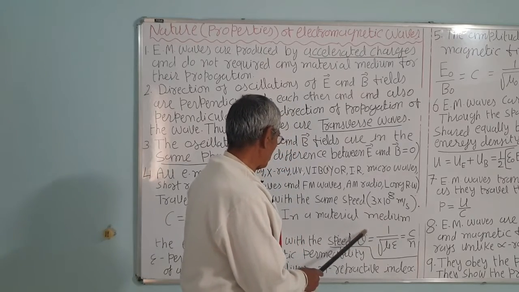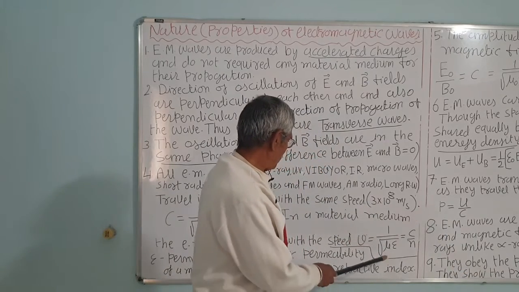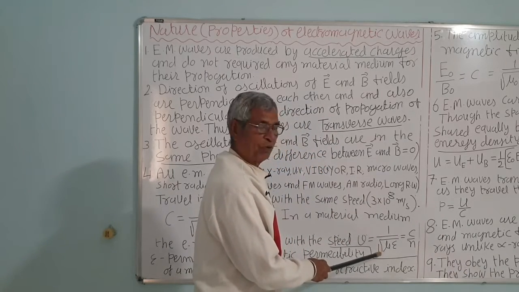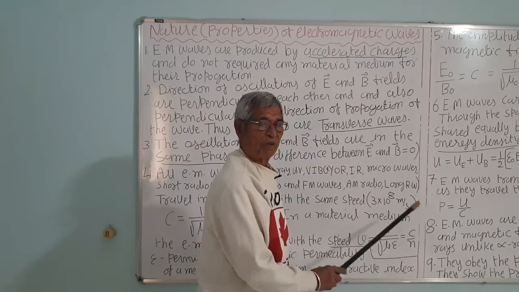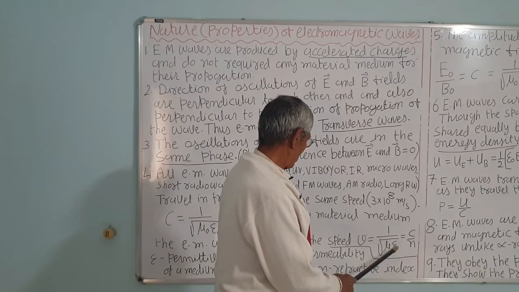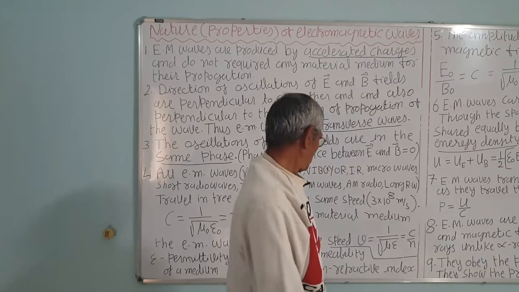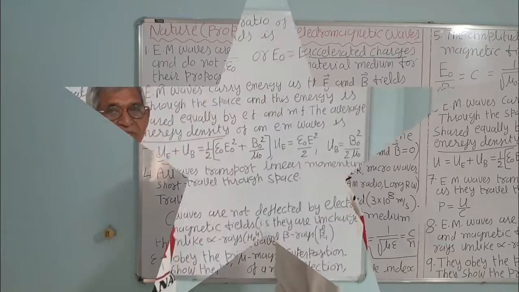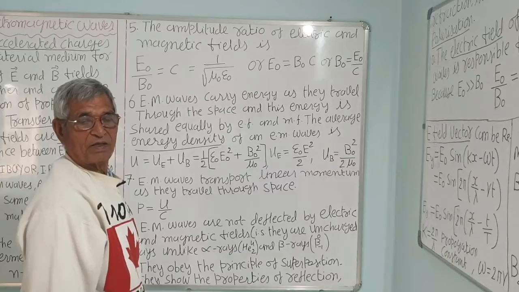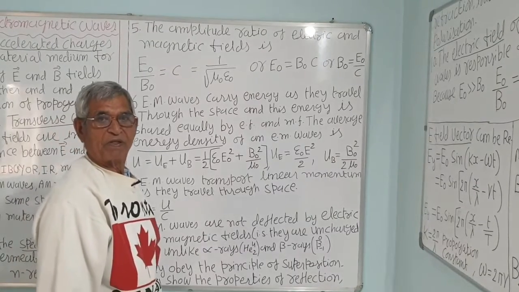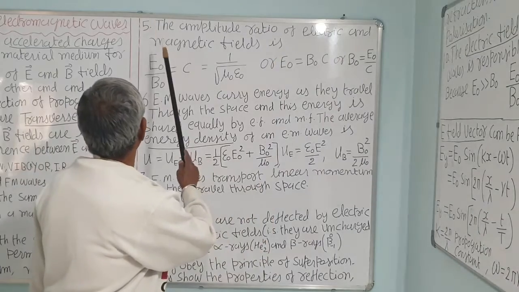So in another medium the speed is less, because mu is equal to mu r into mu 0, and epsilon is equal to epsilon r, that is relative permittivity, into epsilon 0, the permittivity of free space. So as we have discussed earlier, the speed is maximum in free space, and in another medium it is somewhat less. Next point, fifth.